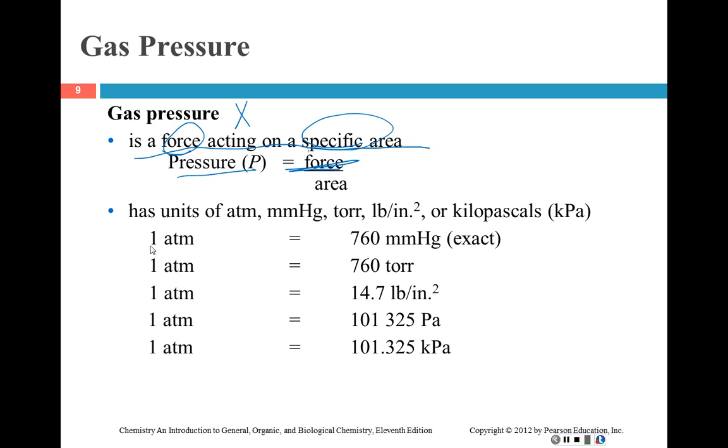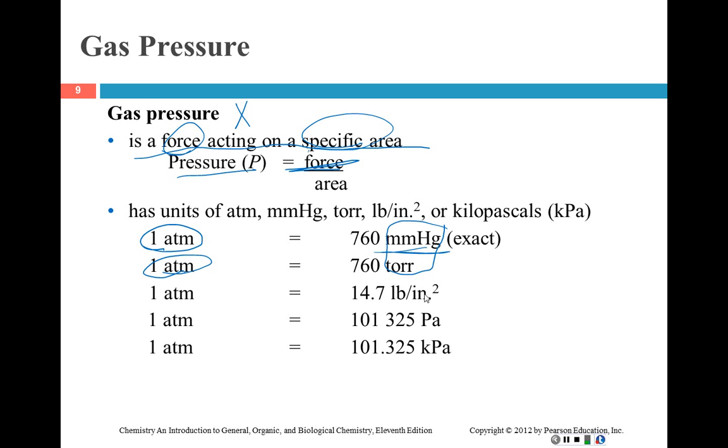The unit that we most use in calculations is going to be the atmosphere, because that is the scientific unit that we use, and all scientists can go to that. In America, we use millimeters of mercury. 760 millimeters of mercury is equal to 1 atmosphere. 760 torr is also equal to 1 atmosphere, and so that means that a torr and a millimeter of mercury are the same thing. So if you see those in a problem, they are equal.